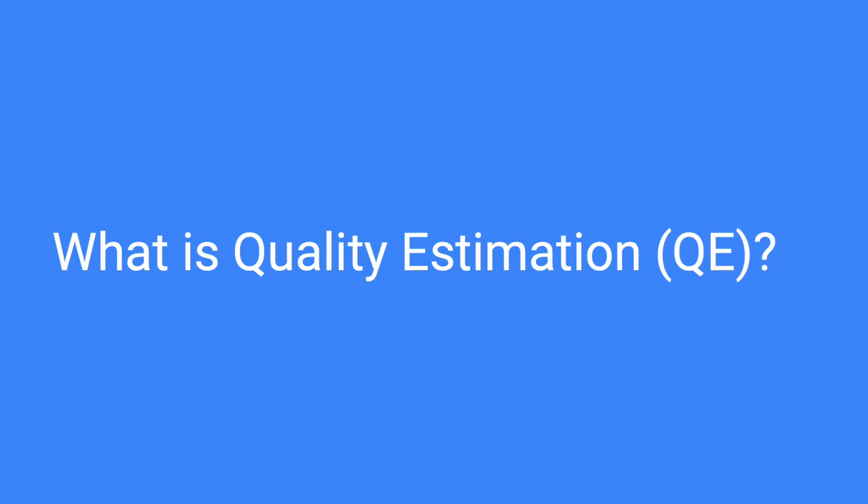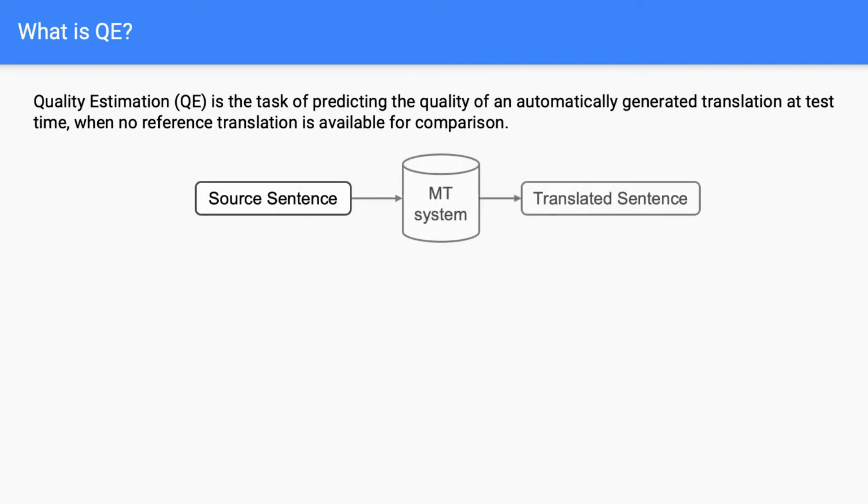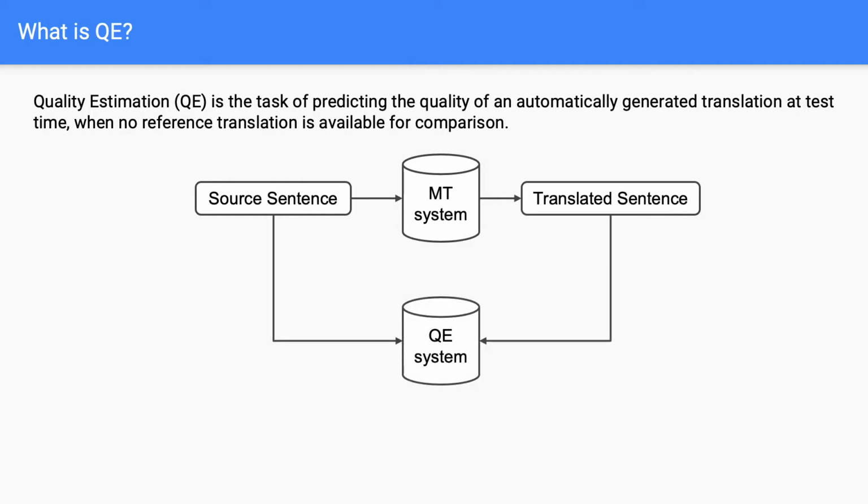So, what is quality estimation? Quality estimation is the task of predicting the quality of an automatically generated translation at test time, when no reference translation is available for comparison. Given a source sentence, we translate the sentence with a machine translation system. We then use a quality estimation system to directly determine the quality of the translated sentence given the source sentence.